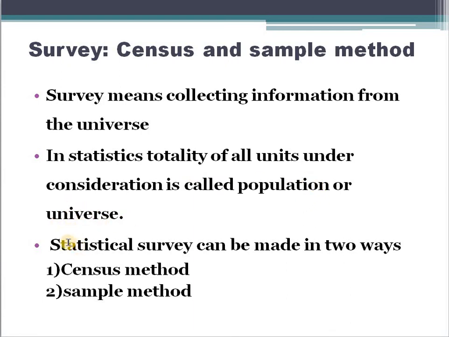Next point, a statistical survey can be made in two ways. What are the two ways? One is the census method and the other is the sample method. I know you have heard of the census method because it is more pronounced in India. And what do you mean by sample method? We will come to know in the next slides.